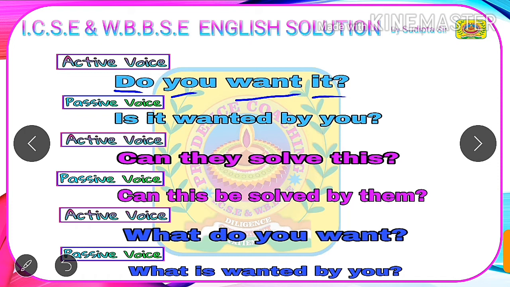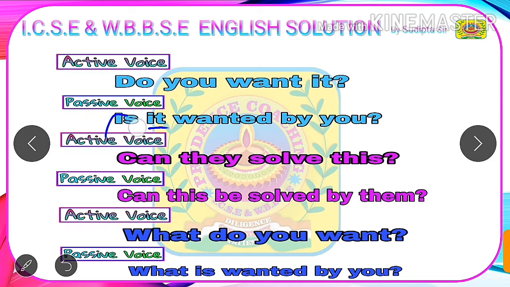So if we are to change this sentence into passive, then we will first swap the subject and object. You, which is the subject in the active voice, will become our object in passive voice, and it, which is the object in active voice, will become our subject in passive voice. After this, we will check for the tense of the verb. Do plus subject plus V1 is the structure of simple present tense. So we have to take a to be form of simple present tense. We know the to be forms of simple present tense are is, am and are. Here, as our subject is it, we have to take a singular to be form of simple present tense,